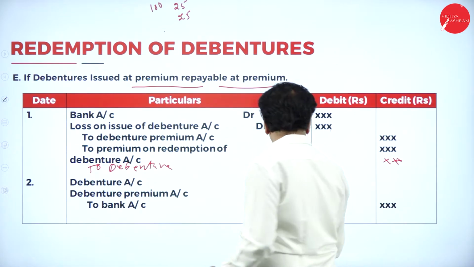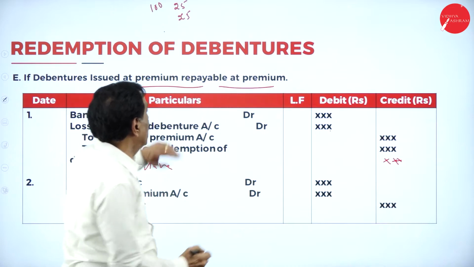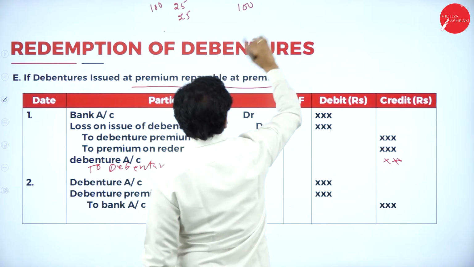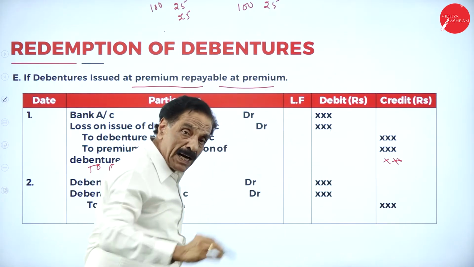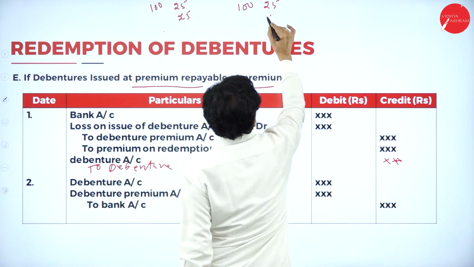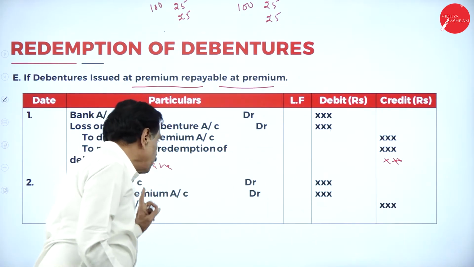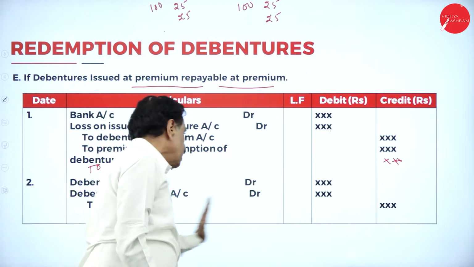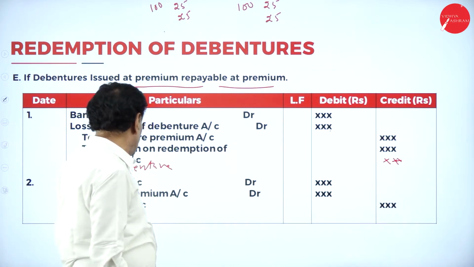Payback: Debenture account debit 100. Here now, in the debenture account, totally we have taken 100. This is your 100, issued at premium 25, but repayable at premium also 25. You are going to pay 150. So here you have to show that 150. Debenture account debit 125. Debenture premium account debit 25. To Bank account 150.